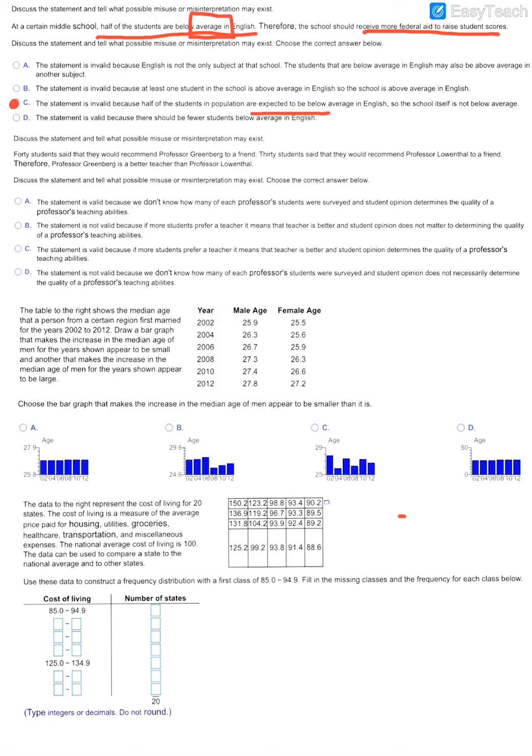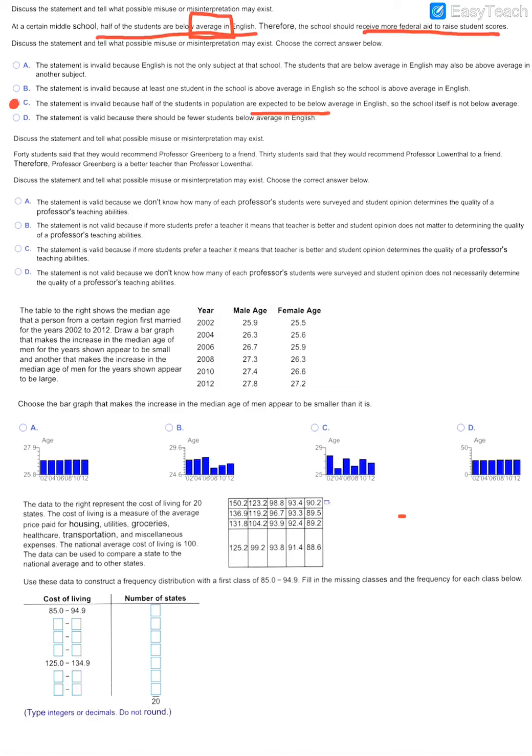All right, in the second statement, we have 40 students that said they would recommend a certain Professor Greenberg to a friend. 30 students said they would recommend Professor Lowenthal to a friend. Therefore, Greenberg is the better teacher. Now, several things to think of here. First of all, we don't know how many students were surveyed.